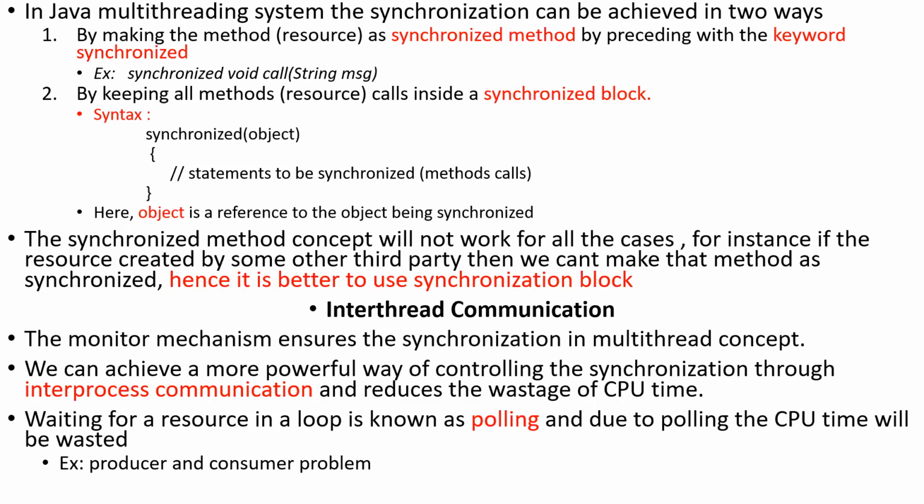So this way of making synchronization is somewhat easy, and it is possible in all cases. But the first method, mentioning that method as synchronized, is not possible in all cases. But both will give a synchronized way of execution. So this is how to make synchronized environments.